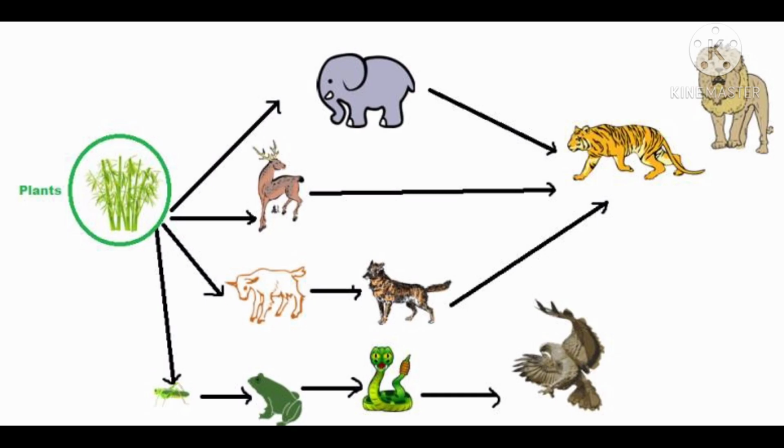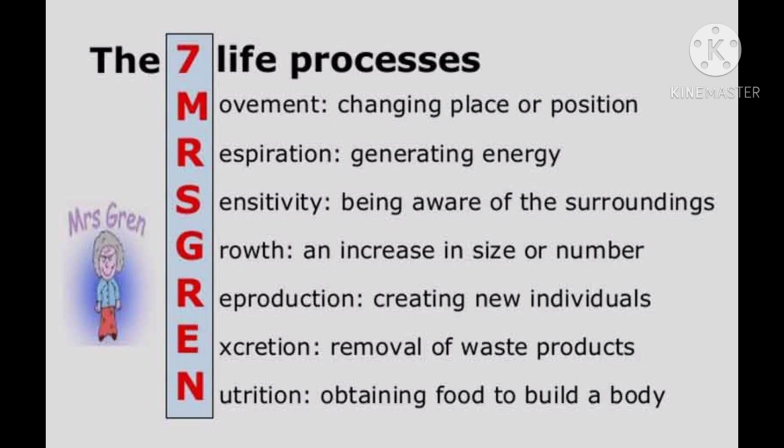All living things need food to stay alive, grow and get energy. Nutrition is the process by which living things get or make food. Organisms also need energy for other life processes that go on inside them, and they need food for the energy to grow and survive. Now which are the life processes? They are movement, respiration, sensitivity, growth, reproduction, excretion and nutrition. These are all the life processes that organisms need.